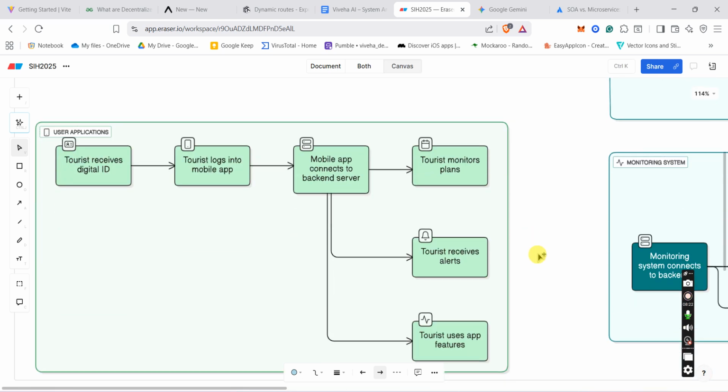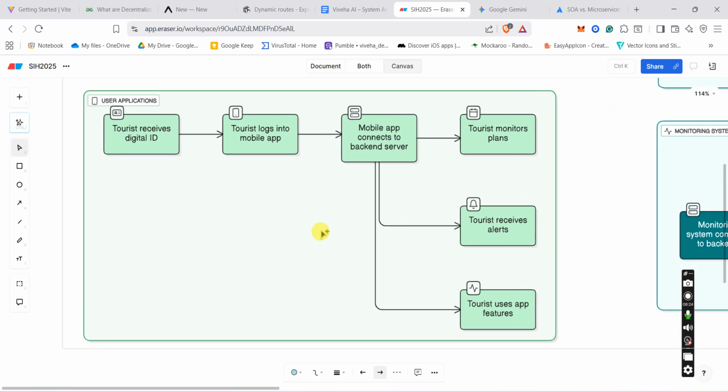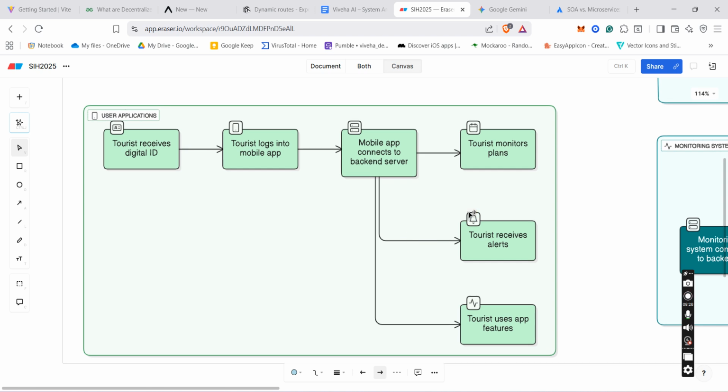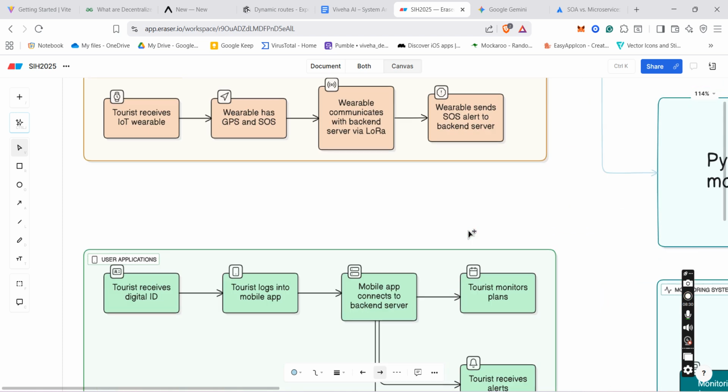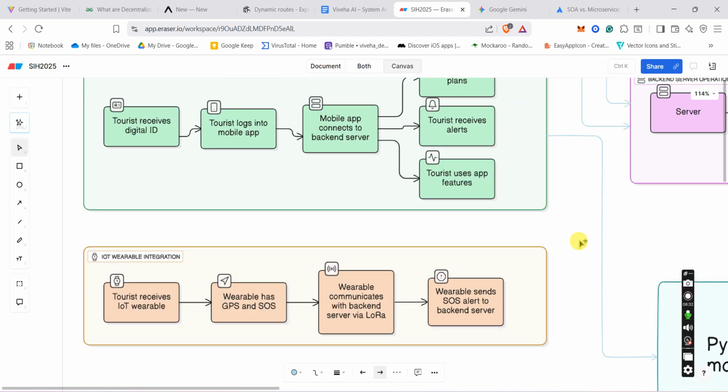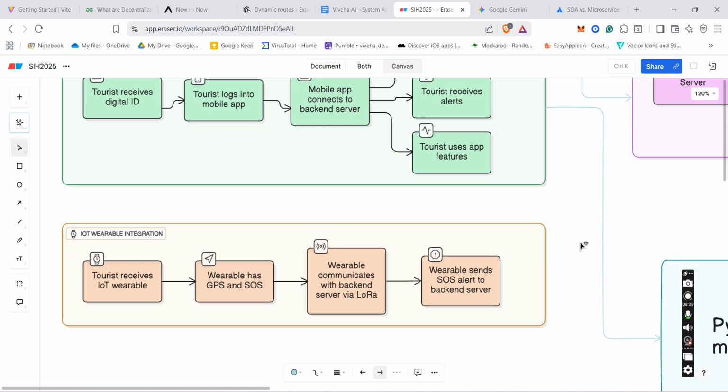And coming to the next part, our IoT part, the tourist will be provided with IoT wearables in the form of a wristband or any mobile device.